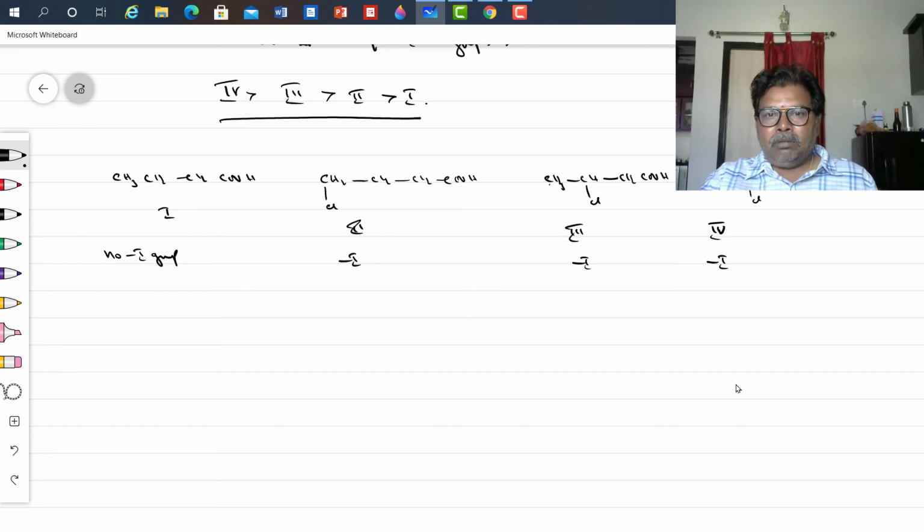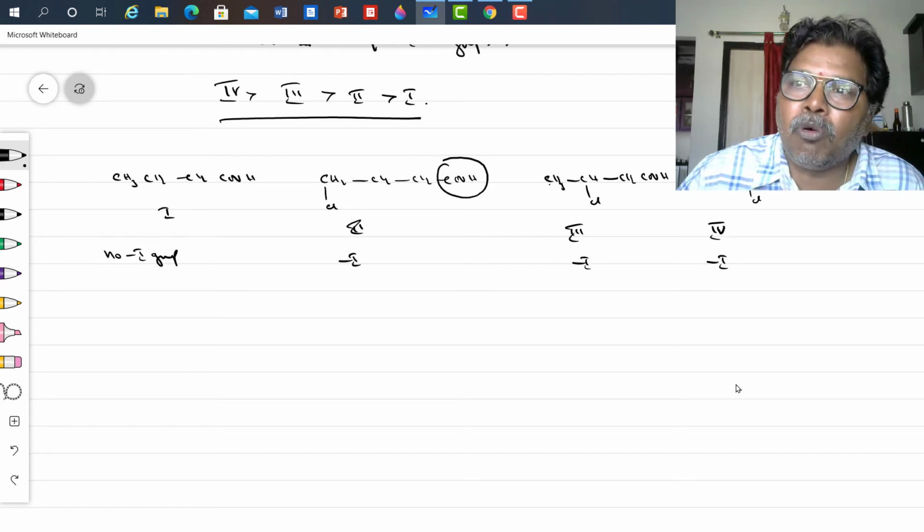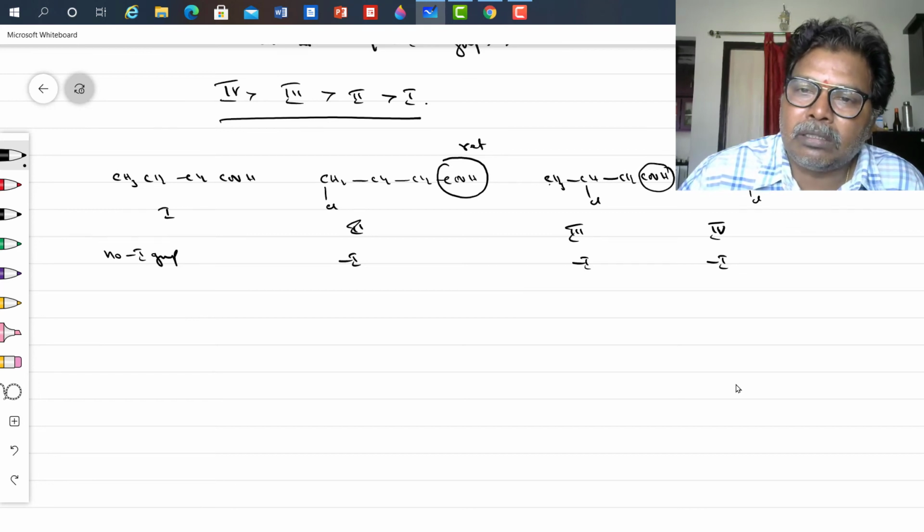Already you know, the inductive effect depends on the distance from the source. As the distance from the source increases, the I power, whether it is plus I power or minus I power, decreases. So here, you treat COO minus as the source, take it as a reference.